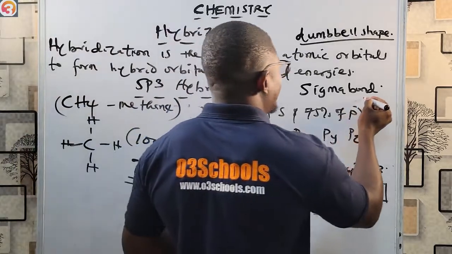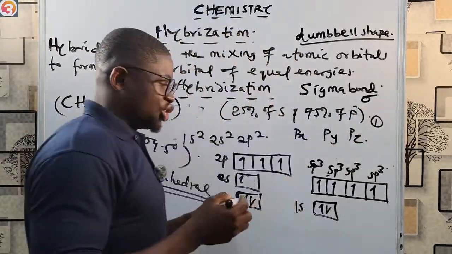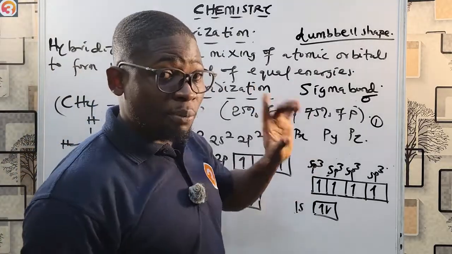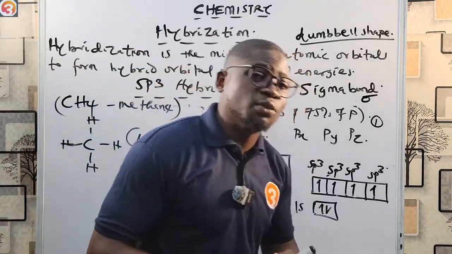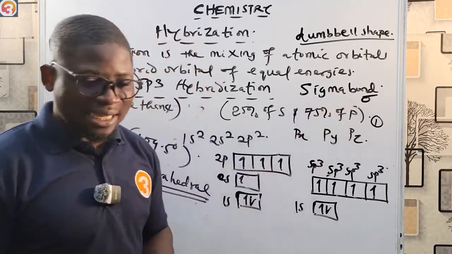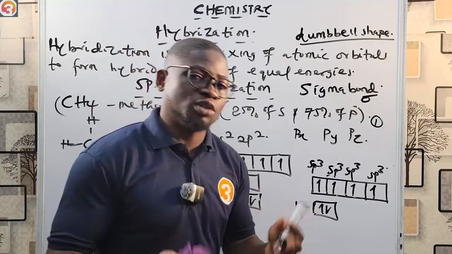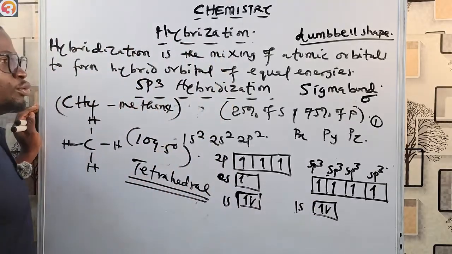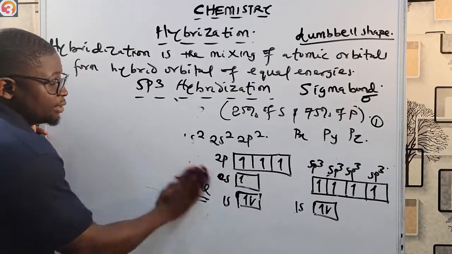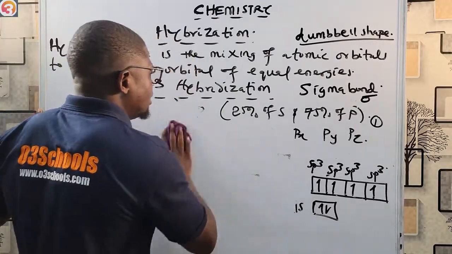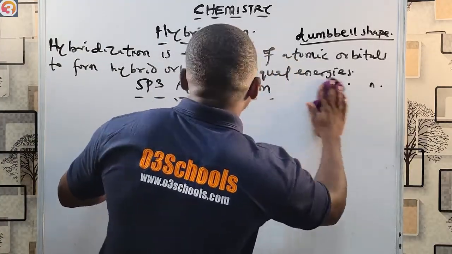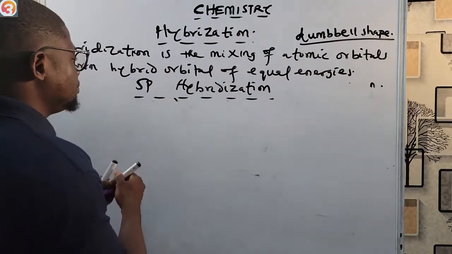The sigma bond is represented like this. That is the symbol for the sigma bond. So it has one hybrid orbital. Now note that hybrid orbitals lead to the formation of sigma bonds, while unhybridized orbitals lead to the formation of pi bonds. We'll talk about it more when we talk about the sp2 hybridization. So let me quickly go to the sp2 hybridization. If you do not understand anything about this, please make sure you drop a comment, and of course I will attend to it. Okay, so now let's look at sp2 hybridization.